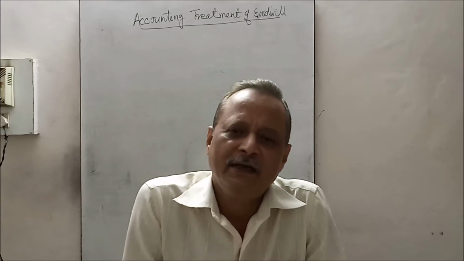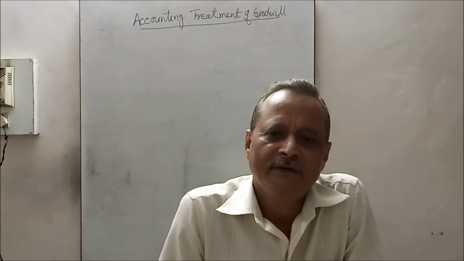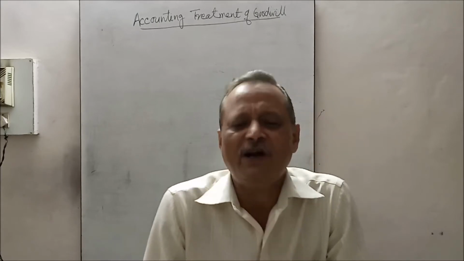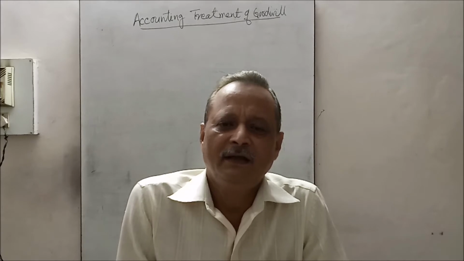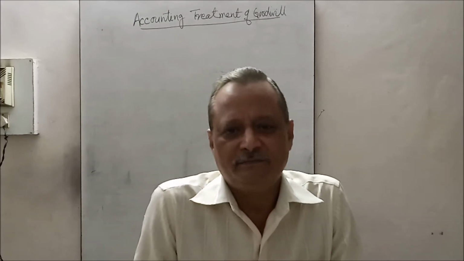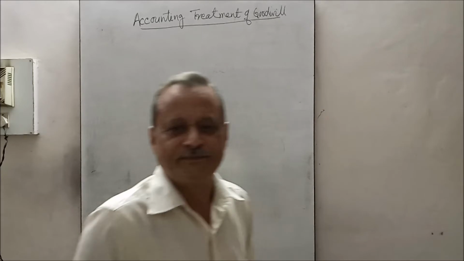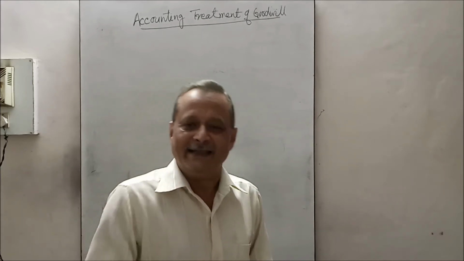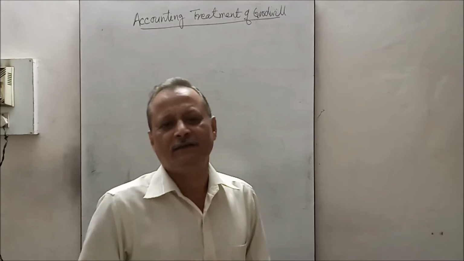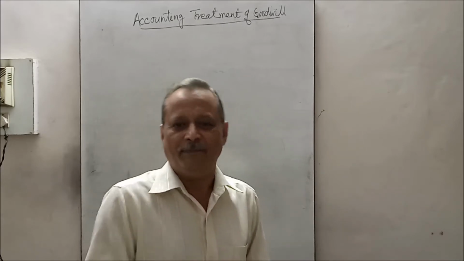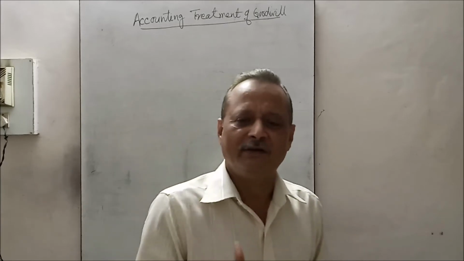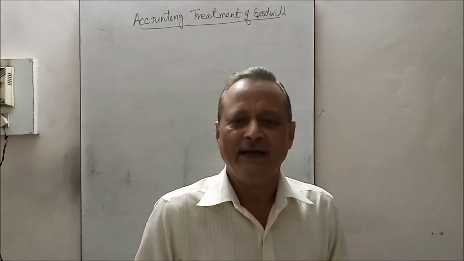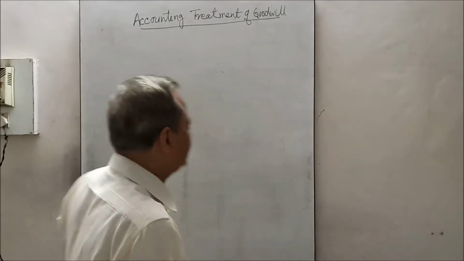So here, in case of admission, how is the treatment of goodwill to be made in the books of accounts. Accounting treatment of goodwill. Two cases are there at the time of admission. In the balance sheet of the old firm, I am saying old firm means before admission, that is called the old firm. After admission, it's called the new firm because a new partner has entered. So the two cases are there.